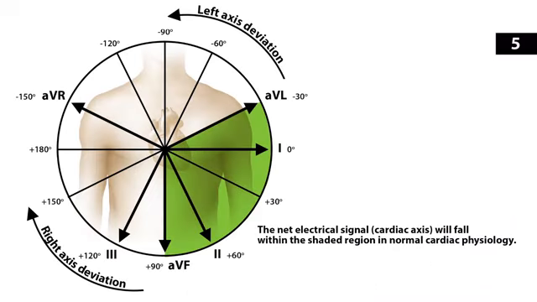So if you have a positive deflection of the QRS in limb lead 3 and aVR, that's likely going to be a right axis deviation. Now the common area is going to fall between positive 90 and positive 180. Now technically, you could see a negative aVR with right axis deviation between maybe 90 and 120 degrees, but you're most likely going to see it positive when that deviation is greater than positive 120.